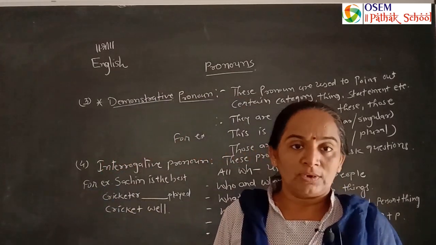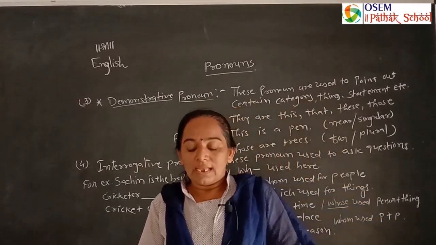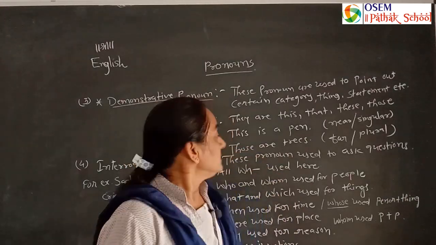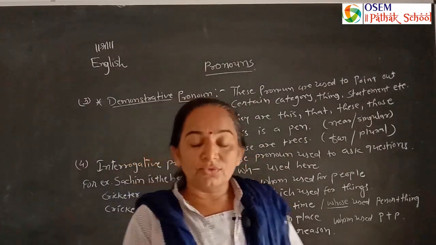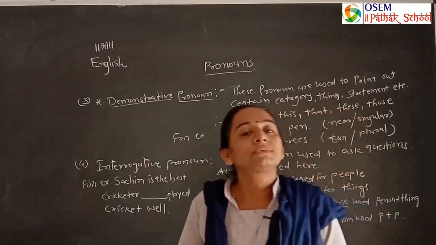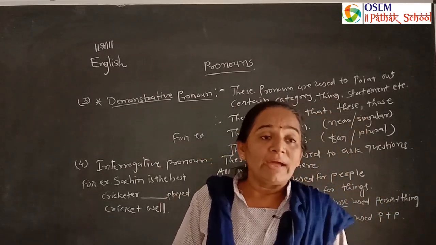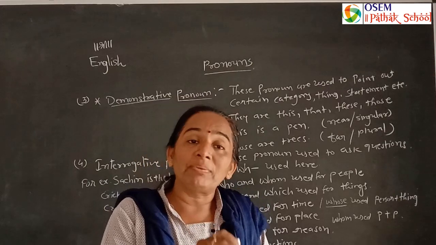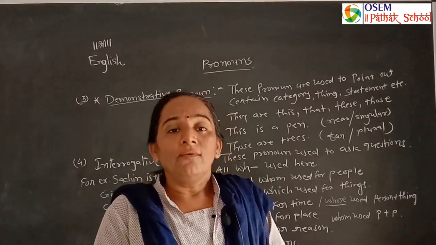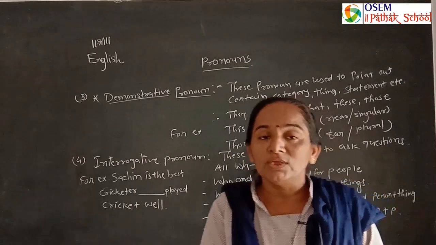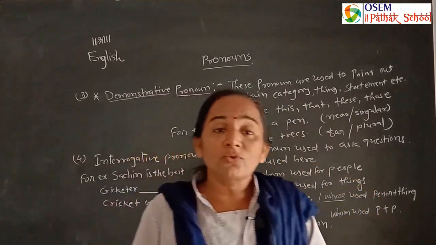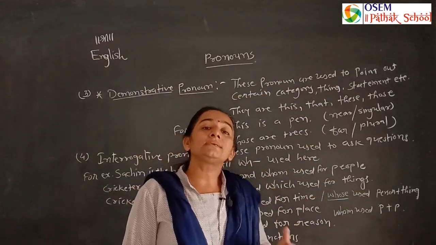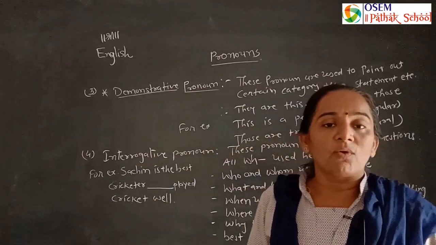And then interrogative pronoun. We can use all the WH words like who, what, where, when, why. When we are talking about the subject, we use who. When two persons are given, at that time we use whom. When the place is given, we use where, and when the time is given, we use when. When the reason is given, like why did you come late, so we have some reason, at that time we use why. And when we are talking about things, we use what and which.